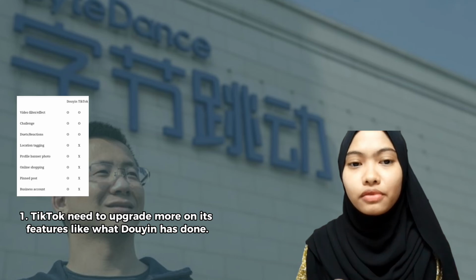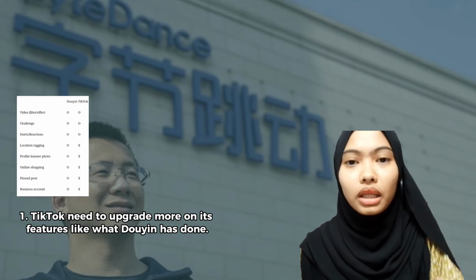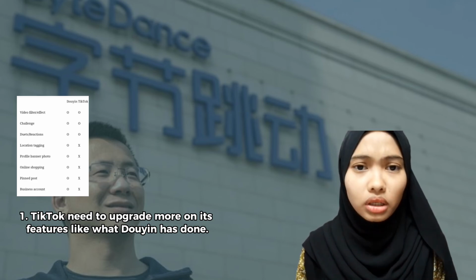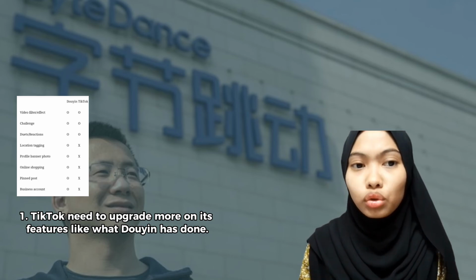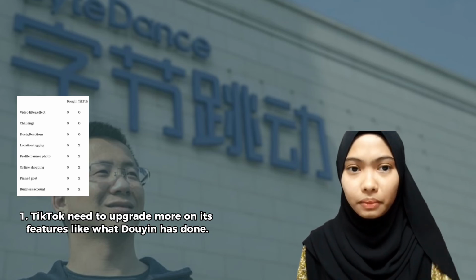Last but not least, due to the high competition of social media, TikTok and Douyin must sustain their market as users' choice in the long term. Here are my several opinions on how to sustain their market in the long term. So first thing first, TikTok needs to upgrade its features more, like what Douyin has done. The wide features and upgraded technology will enable TikTok to sustain in the global streaming market. If not, TikTok will end up like WeChat and other social media which were shut down due to irrelevance. This can be seen in terms of technology.